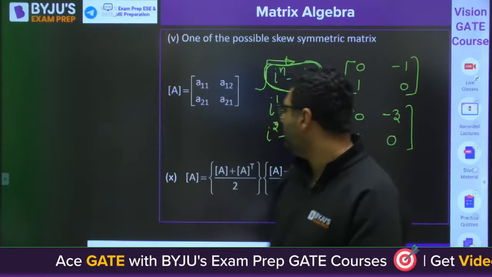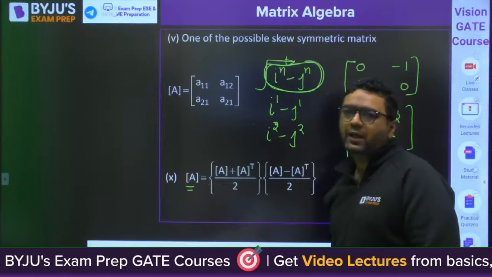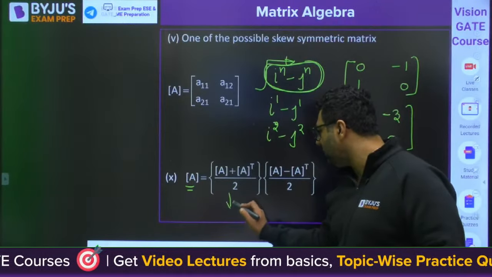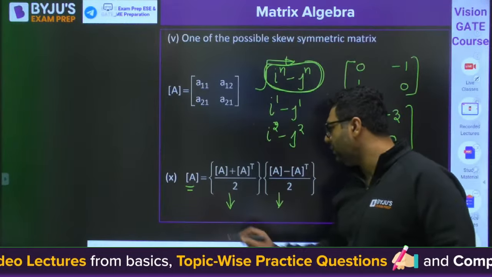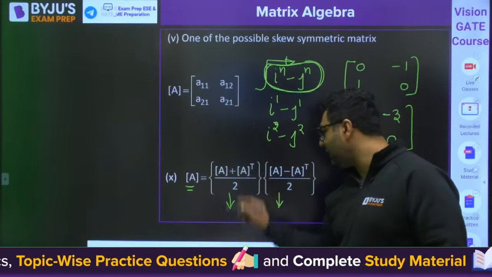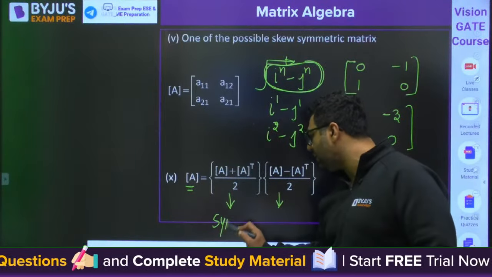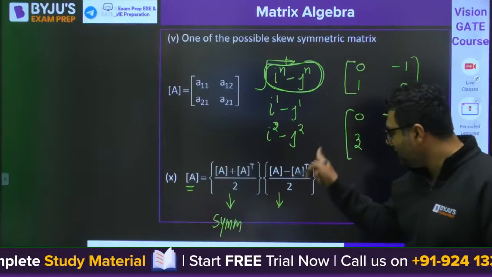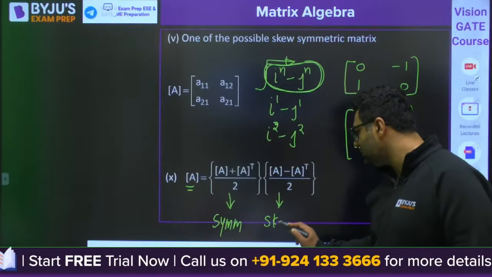Okay, and then any matrix A can be written in the form of a symmetric and a skew symmetric matrix. A plus A transpose by 2 will be a symmetric matrix. A minus A transpose by 2 will be a skew symmetric matrix.